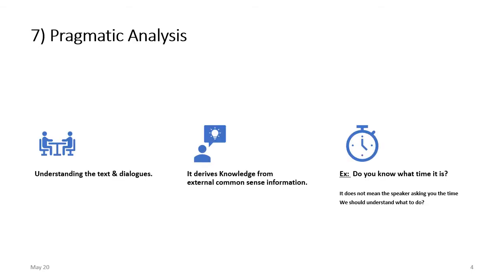Then the last stage of natural language processing, NLP, is pragmatic analysis, where it is actually understanding the text and dialogue, and it derives knowledge from external common sense information. So this is quite hard for a computer to understand because it is based on external common sense.